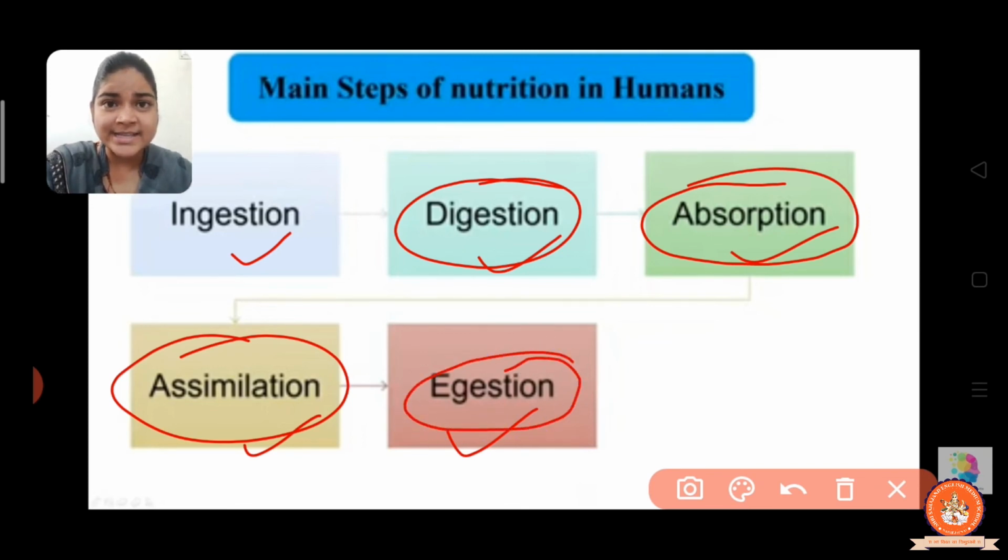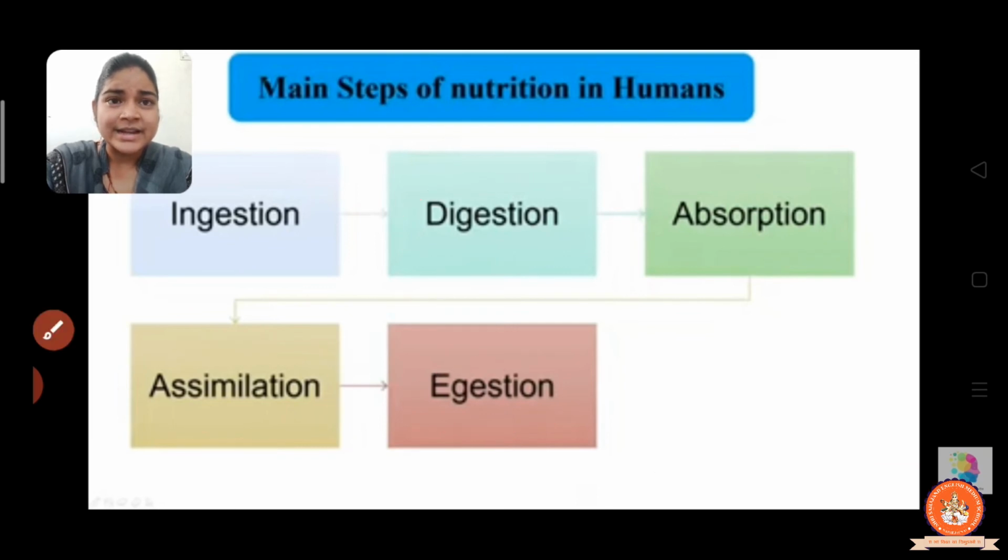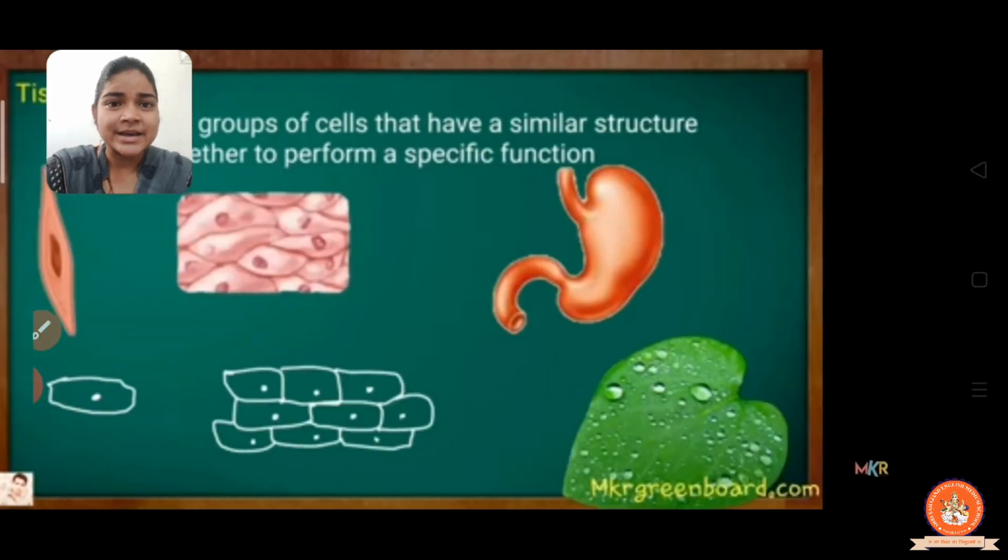The undigested food is removed through the anus in the egestion process, right? So these are the digestive system. Here you learn that different organs perform different functions, and these organs are made up of tissue. Now let us discuss tissue, right?